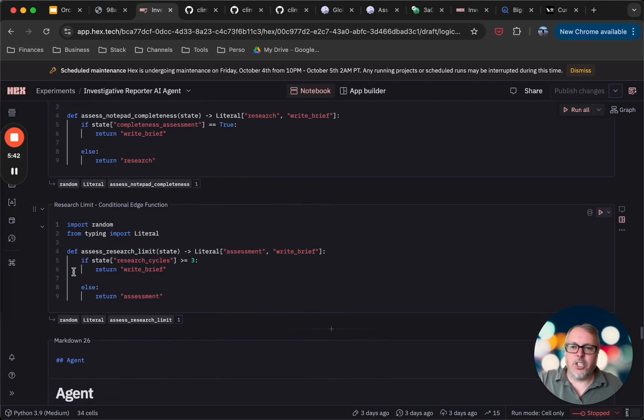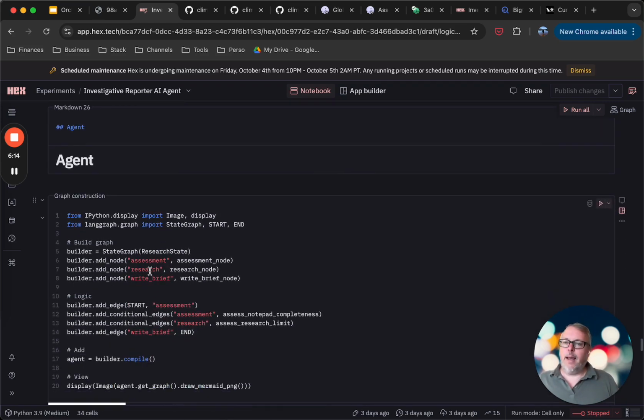So we have those conditional edge functions, where the agent will decide which path to take based on, for example, in that case, the assessment. So if it assessed that it had enough information to write a brief, then it would go write that brief. If not, it would continue performing research. And I have another conditional edge function to limit the number of research cycles. Else, it could just go on and on and on.